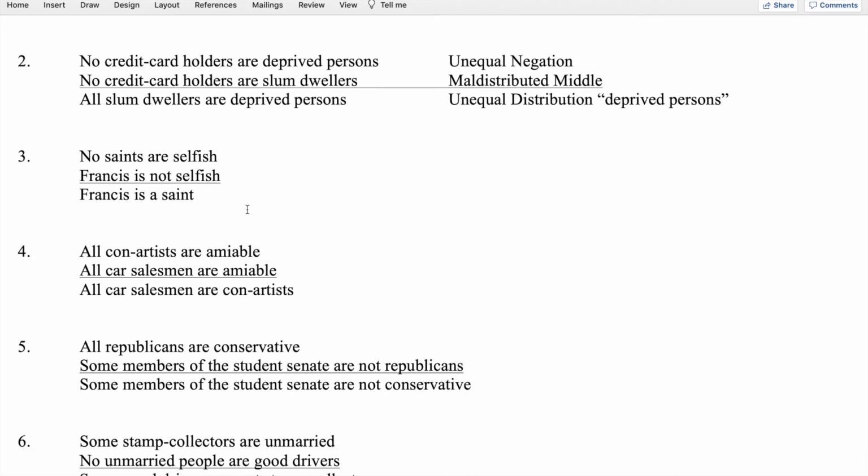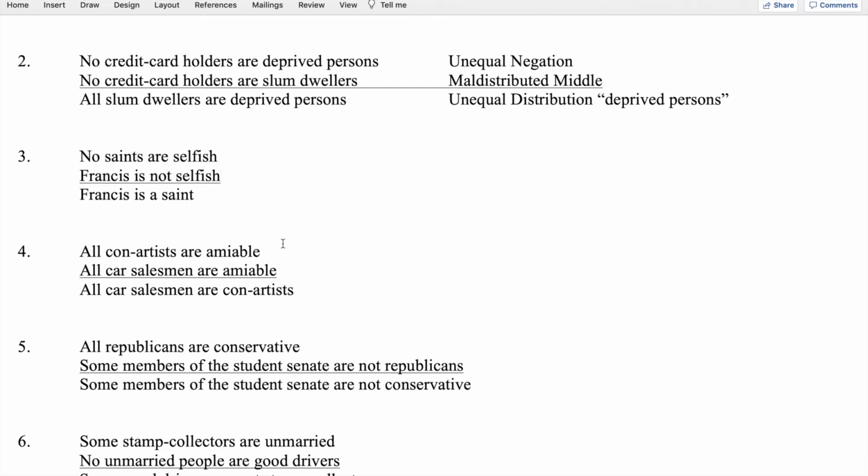Number 3. No saints are selfish. Francis is not selfish. Therefore, Francis is a saint. So in this case, one of the first things we have to do is note that we have an individual as the subject term in both the second premise and in the conclusion. And when we have an individual, we know that the statement is going to be a universal statement.